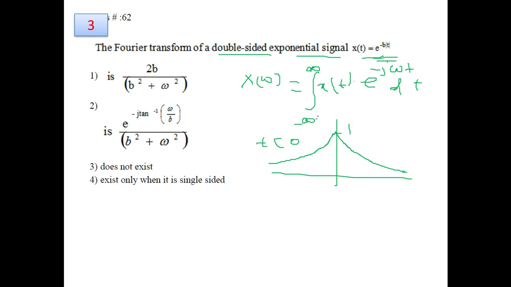So when you put these values, you will solve it from minus infinity to 0 and then from 0 to infinity. In this case the expression of x(t) will become, because mod of t can be written as minus t when t is less than 0, and it will be written as plus t when t is greater than 0. So by putting this expression of x(t), you can evaluate this value, and the overall result obtained for question number 3 will be the first option.